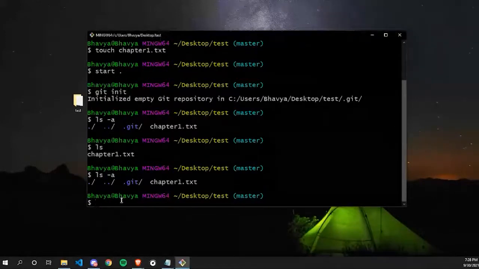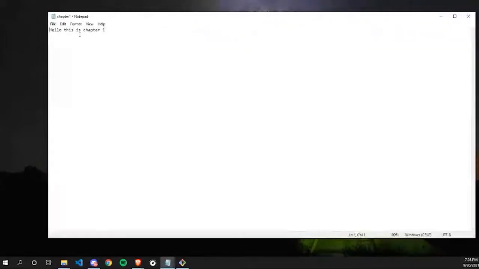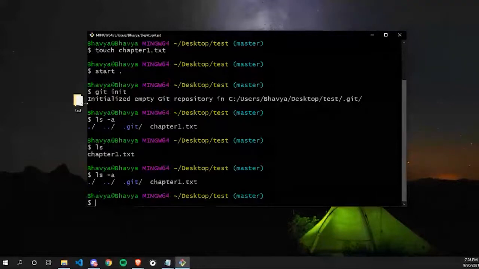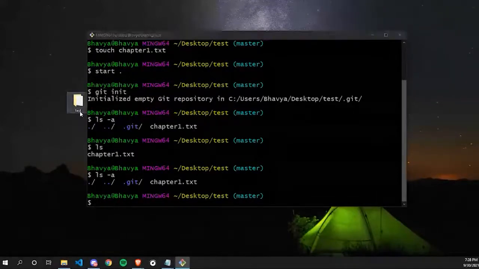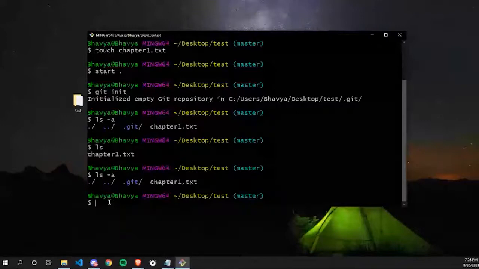Now moving forward, till now we have created a folder and we have created one file chapter1.txt, and we have added some content in it. Till now Git was not keeping track of the files that I've created inside my folder test. So if by accident I delete this file chapter1.txt, I won't be able to bring this file back inside my folder test. So to let Git keep track of these files, there's a command called git add.